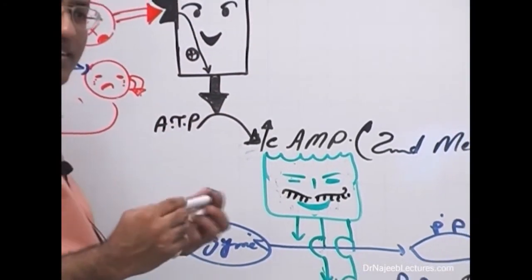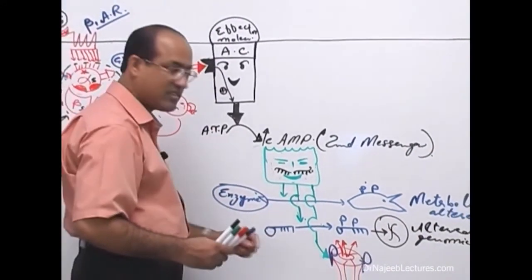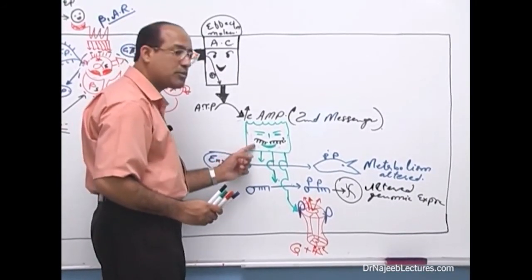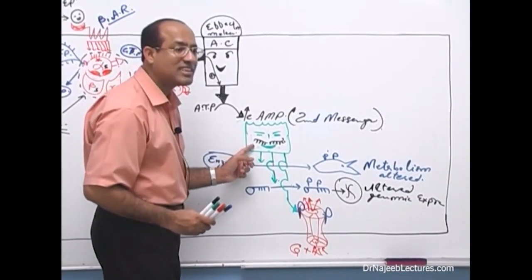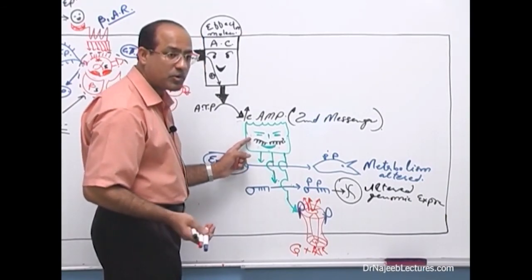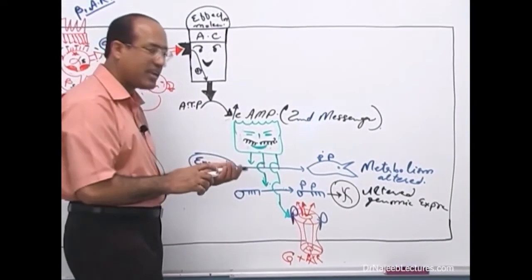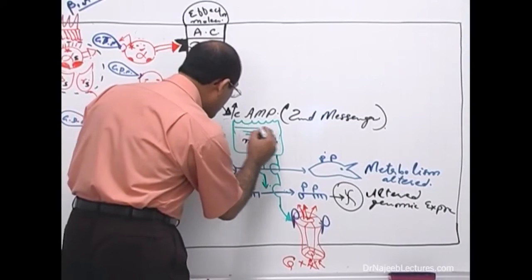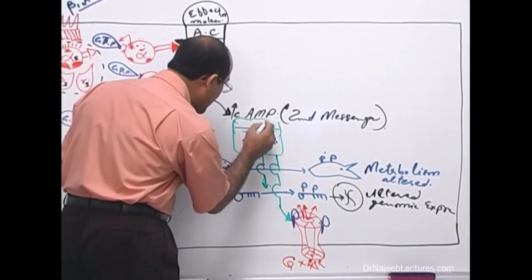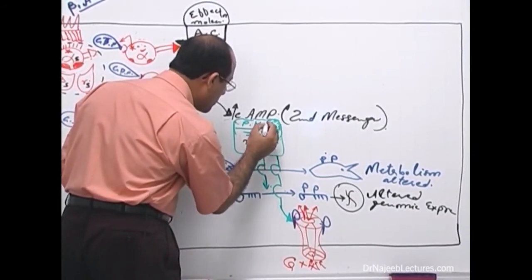What is this? This is supposed to phosphorylate target proteins. And because this can phosphorylate target proteins, such proteins are called protein kinases. These green proteins are called protein kinases, and because they are dependent on cyclic AMP, they are called protein kinase A. So you must know what is protein kinase A.